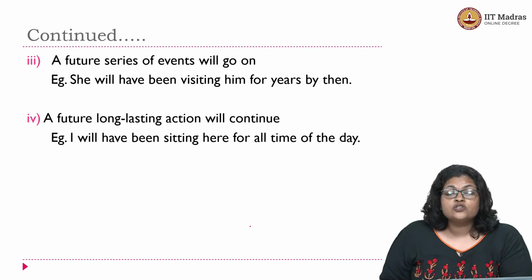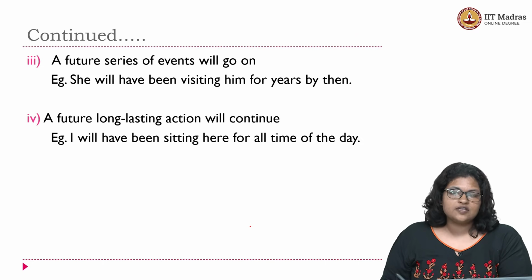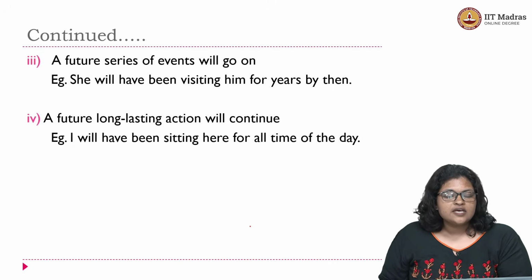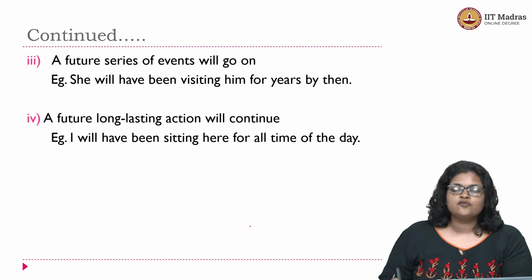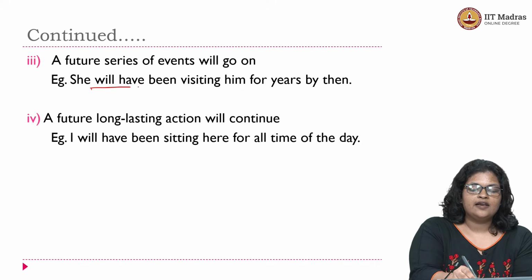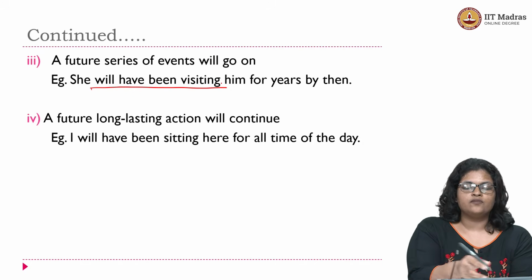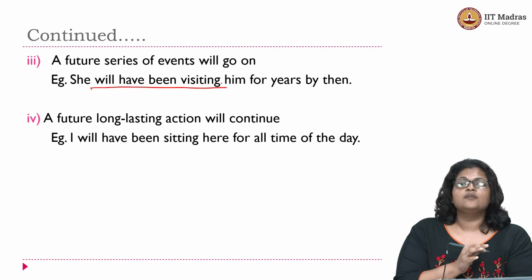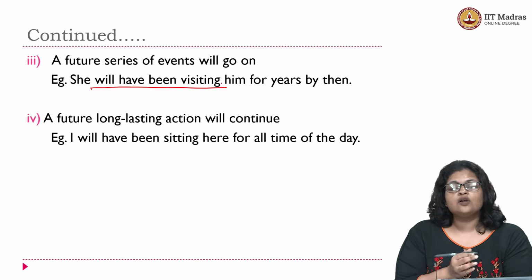Another meaning, a future series of events will go on. So there's a series of events which is in future and it would go on. What is the example? She will have been visiting him for years by then. Will have been visiting. What is the future series of events? That she will be visiting, okay, and it will go on.